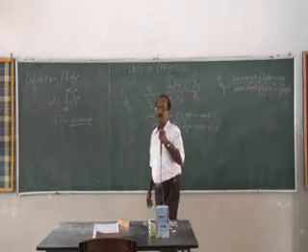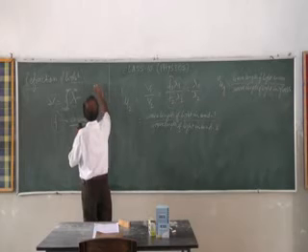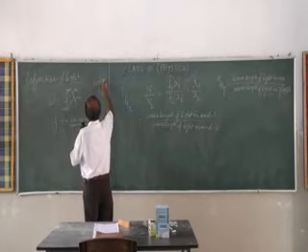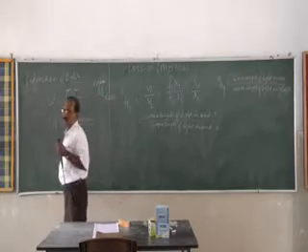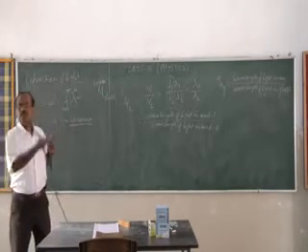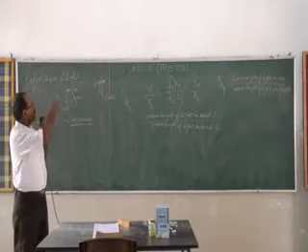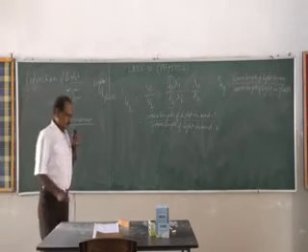If it is water, mu glass, refractive index of glass with respect to water, then it will be what? Wavelength of light in water divided by wavelength of light in glass.